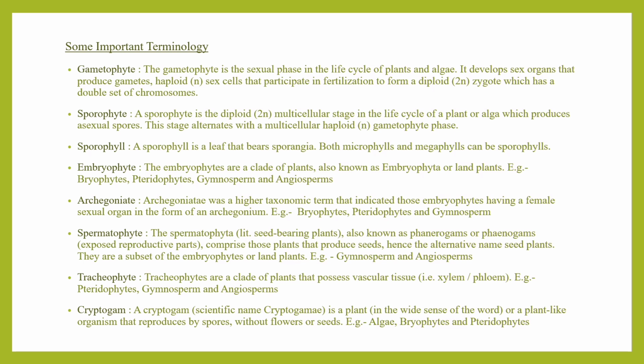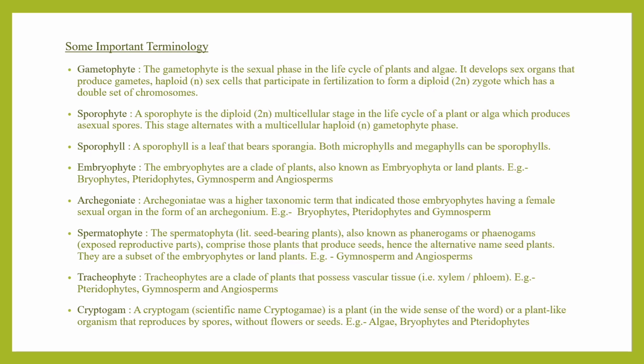Okay, let us discuss some important terminologies that will be useful for the further proceedings of this chapter. First is gametophyte. The gametophyte is the sexual phase in the life cycle of plants and algae. It develops sex organs that produce gametes. This is a haploid structure, meaning n. The sex cells are haploid, and they participate in fertilization to form the diploid, which is the 2n zygote, which has a double set of chromosomes.